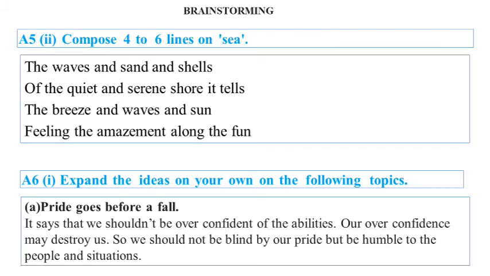A5 second, compose 4 to 6 lines on the sea. So the lines are: the waves and sand and shells of the quiet and serene shore it tells. The breeze and waves and sun, feeling the amazement along the fun.